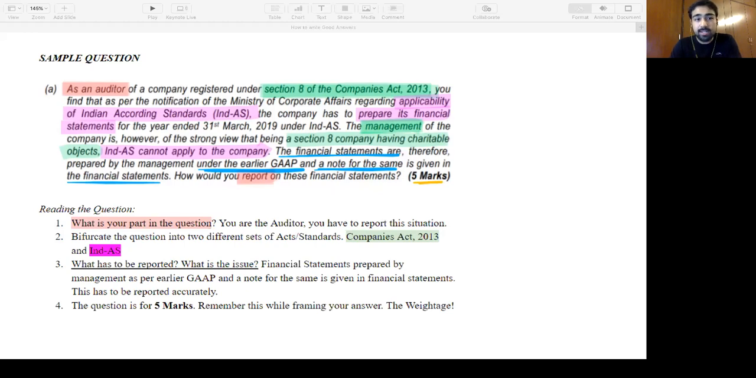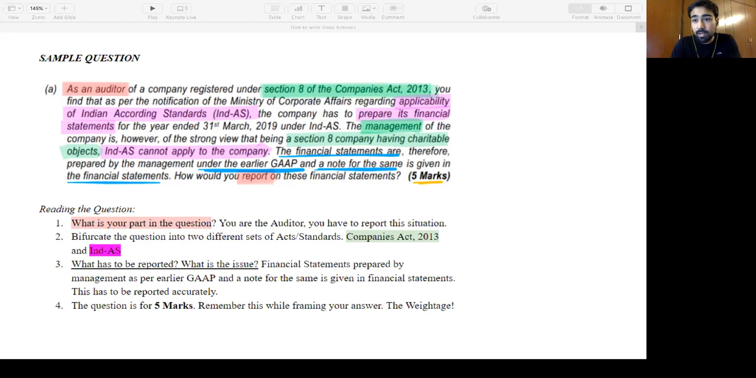So the question is, as an auditor of a company registered under Section 8 of Companies Act, you find that as per the notification of Ministry of Corporate Affairs, MCA, regarding applicability of Indian Accounting Standards, the company has to prepare its financial statements for the year ended 31st March under Ind AS, right? The management is, however, of a strong view that being a Section 8 company having charitable objects, Ind AS does not apply. So the financial statements are therefore prepared by the management under GAAP, and a note for the same is given in the financial statements. How do you report this on these financial statements as an auditor?